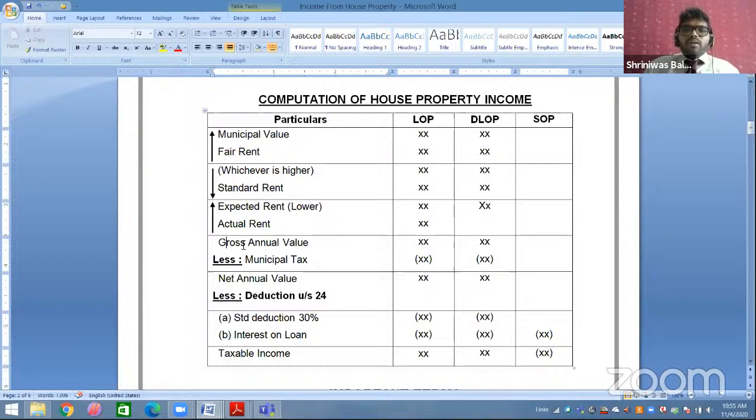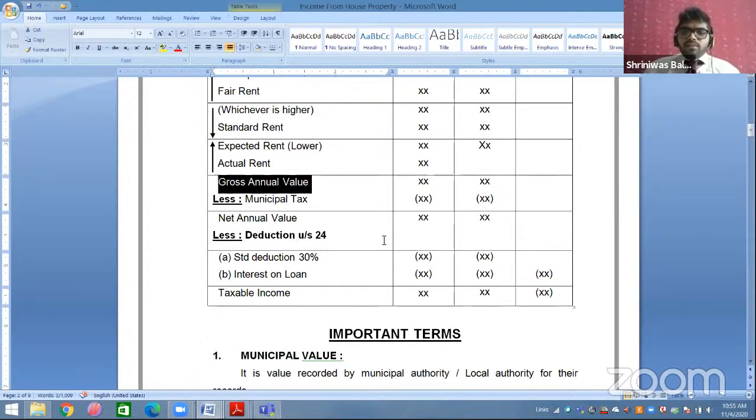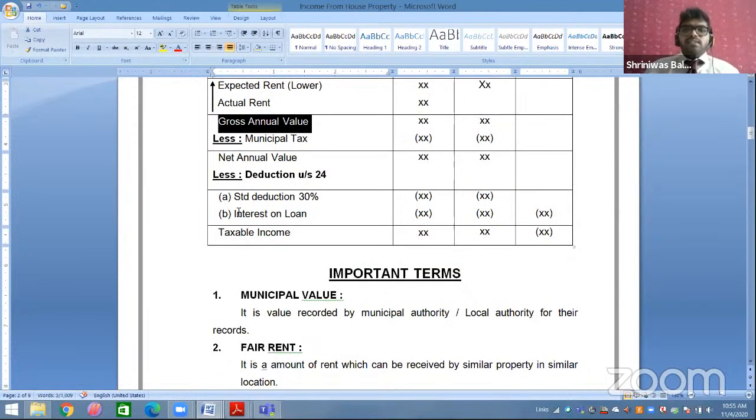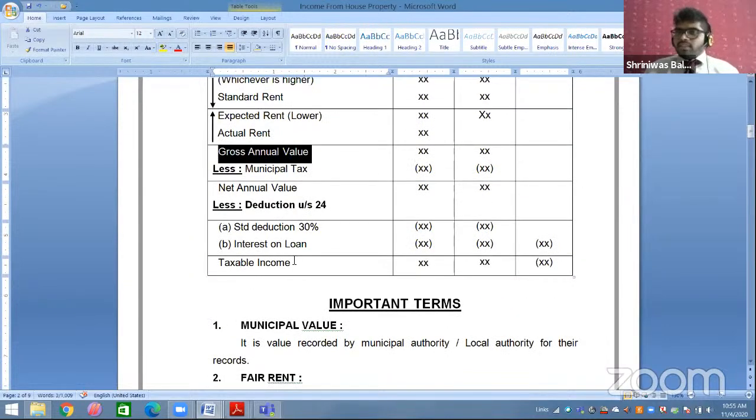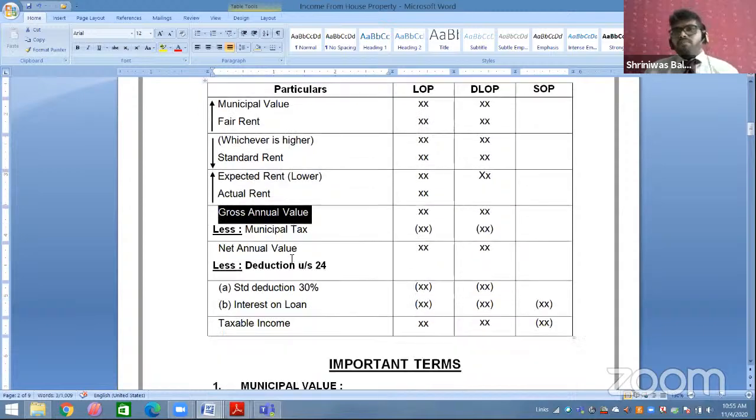So that higher part will be your gross annual value. Now from your gross annual value, you have to deduct your municipal tax. Municipal tax deducted, then you will get your net annual value. Then out of net annual value, you have to deduct your deduction under section 24. Subsection A is your standard deduction, that is 30%, and subsection B is your interest on loan, and then you will get your taxable income. So this is your format, which is very important to all of you.